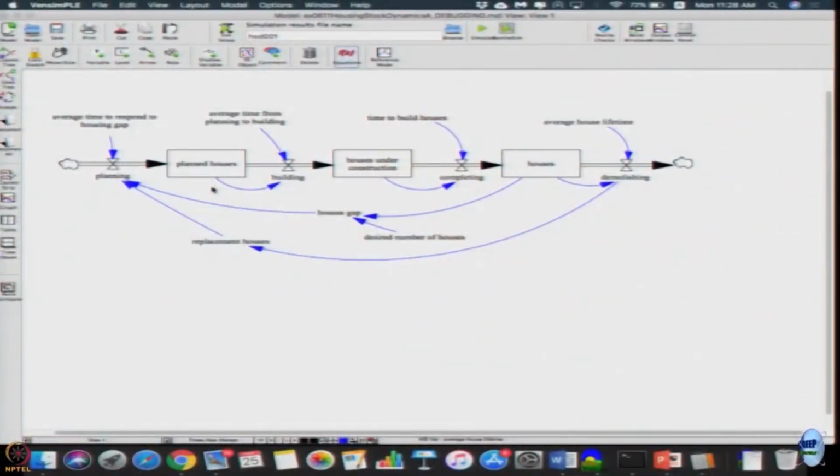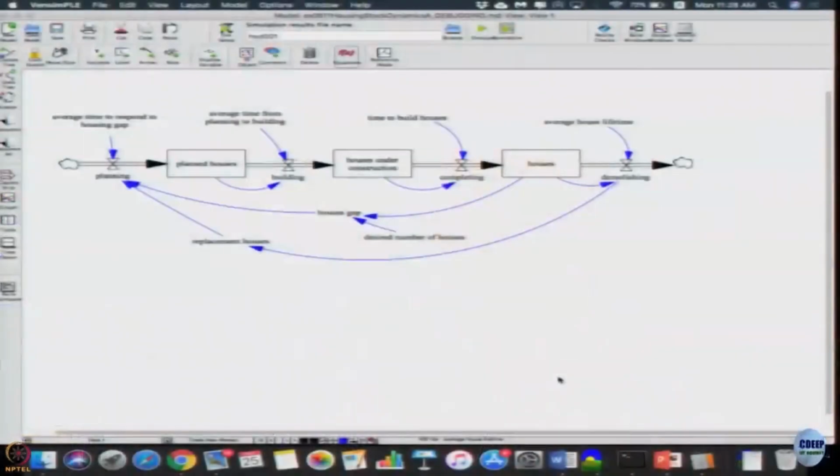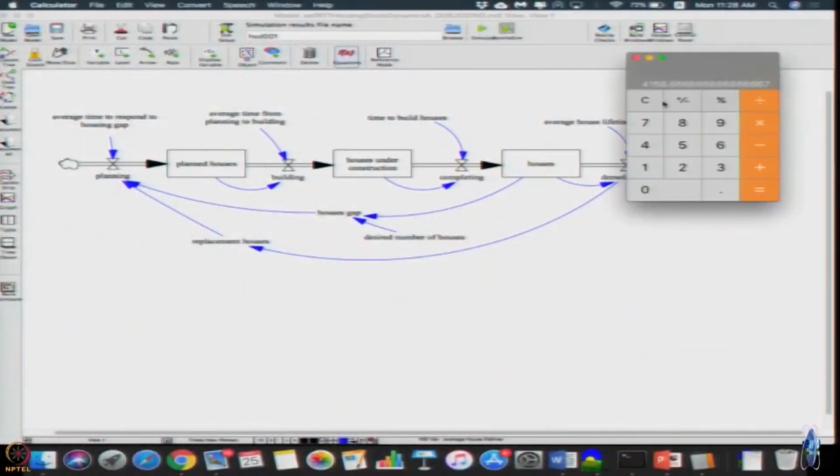So what should the initial value of the planned houses stock be? Let us go a little slow. The number of planned houses in the pipeline should be the inflow rate times the duration. The duration is the average time for planning to building. The inflow rate is 4166 times 3, which is 12500.